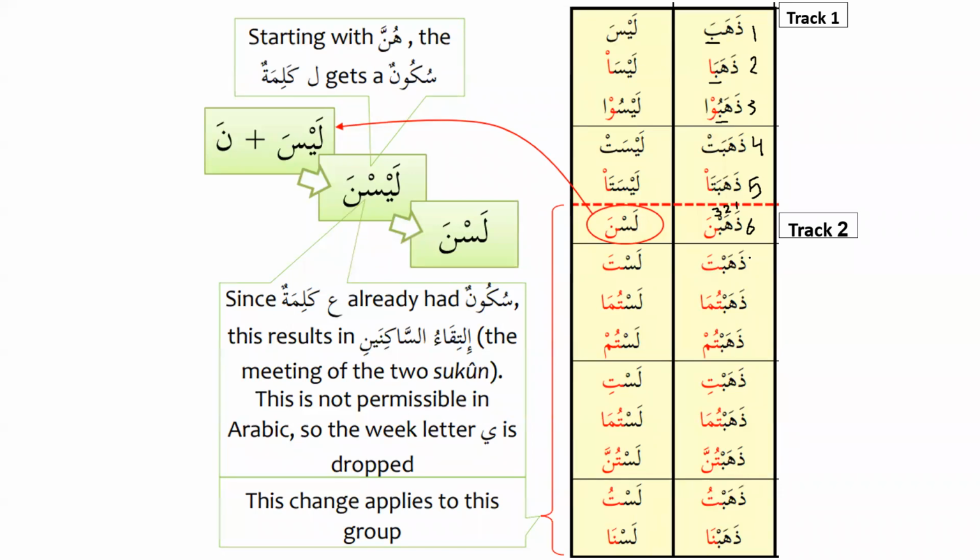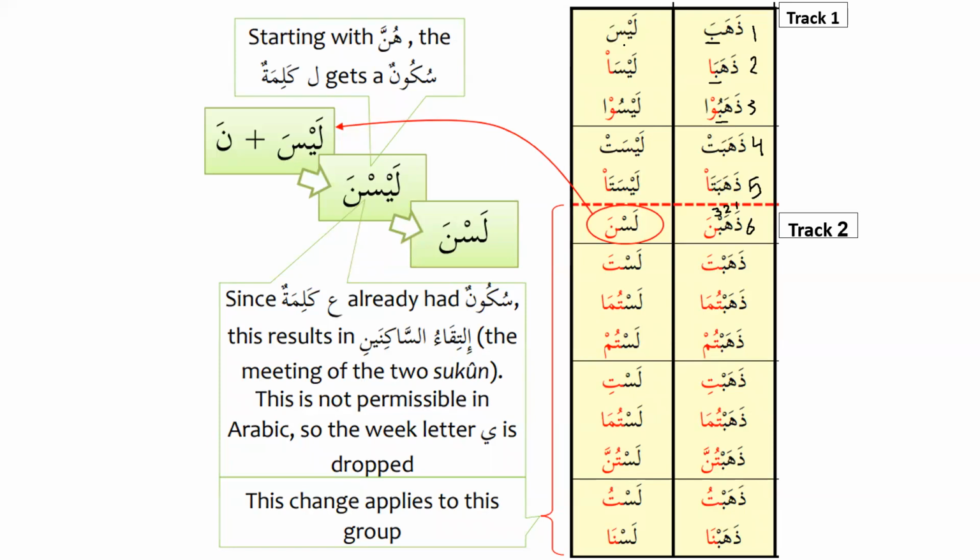And if you remember, I told you that if you're able to memorize the conjugation of one verb like dhahaba, which we did in book number 1, that means you can memorize the conjugation. Based on this pattern, you can memorize the conjugation of all the verbs in Arabic language. So it's like one-time investment. If you memorize one conjugation, based on that, you can make all the conjugations that you can see over here. So track 2 starts from number 6, dhahabna, and then after that, it continues, and you will see that the third letter will always be sakin, so starting from number 6 or track 2. Dhahabna, dhahabta, dhahabtuma, dhahabtum, dhahabti, dhahabtuma, dhahabtunna, dhahabtu, and dhahabna.